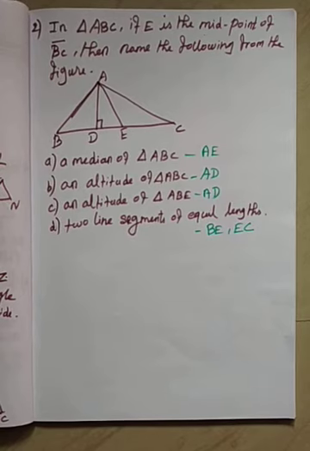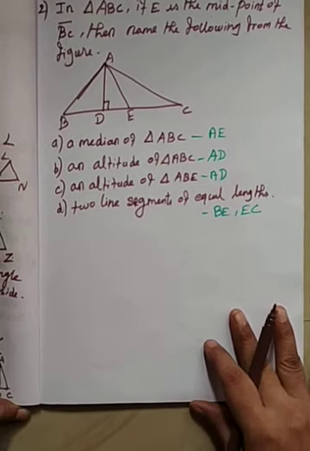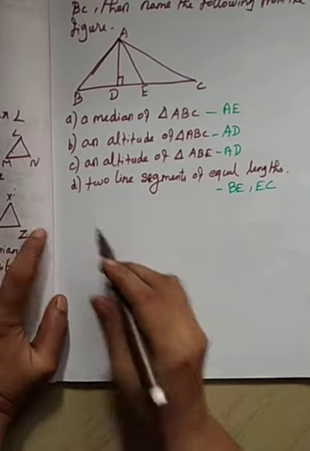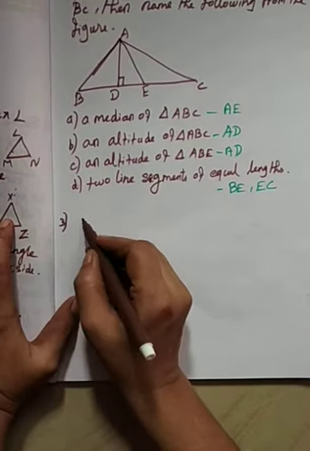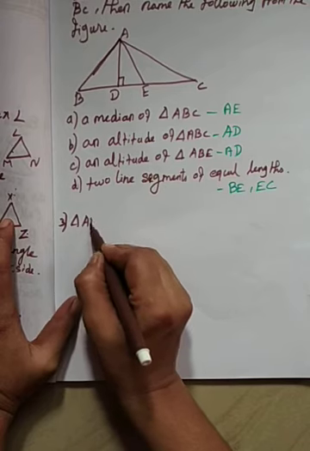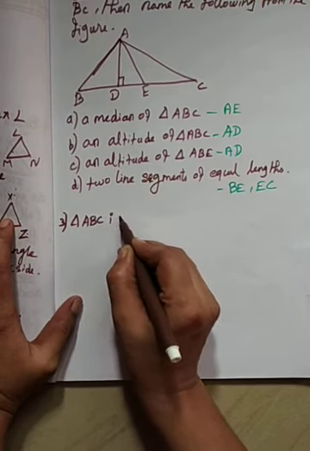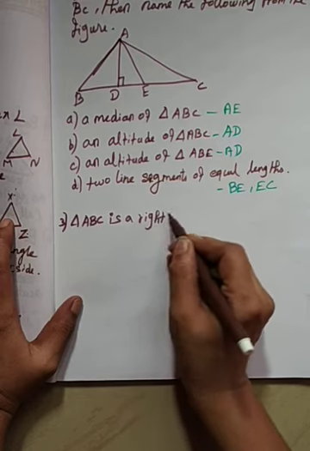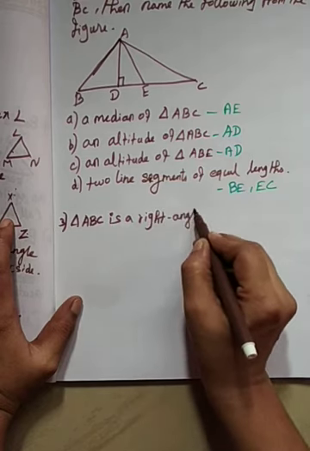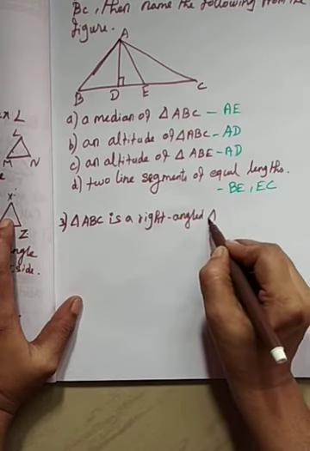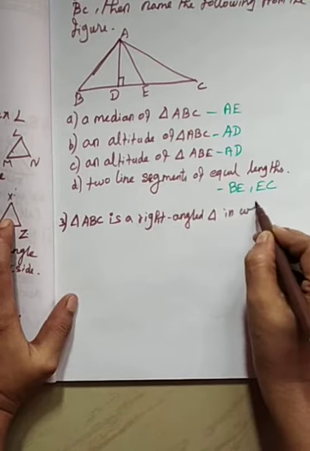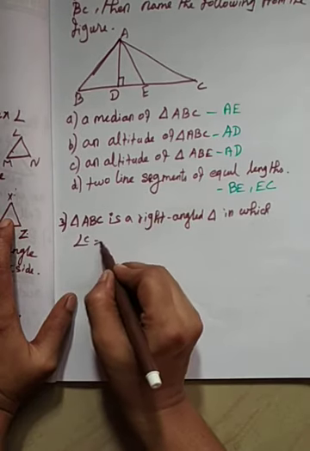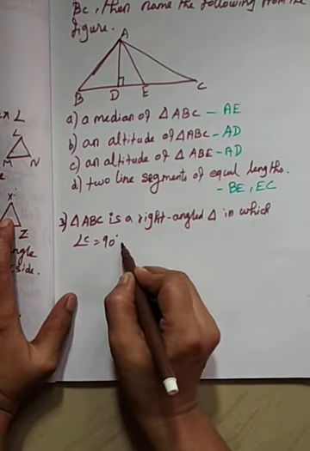Now, see the next problem. The third one, triangle ABC is a right angle triangle in which angle C is equal to 90 degrees.